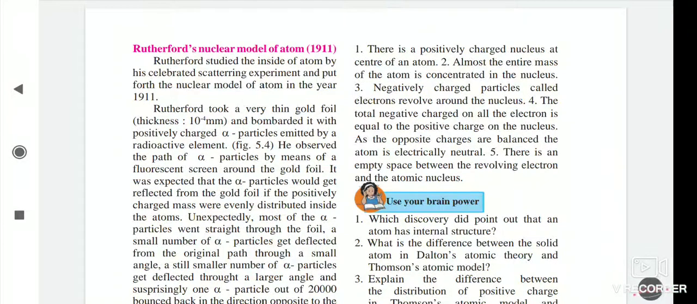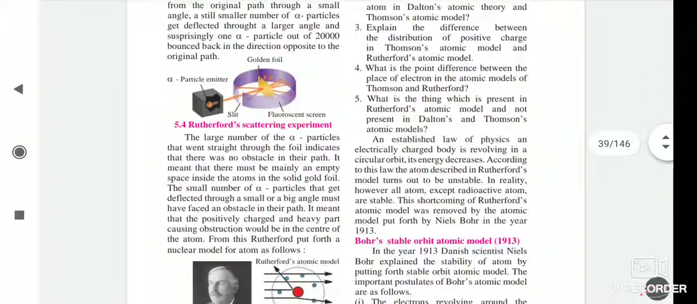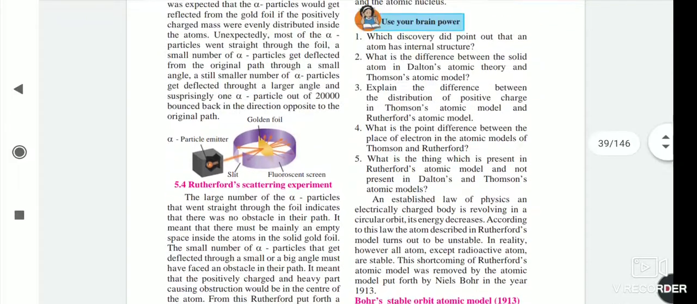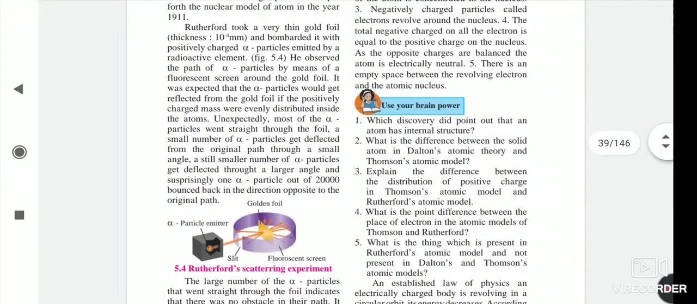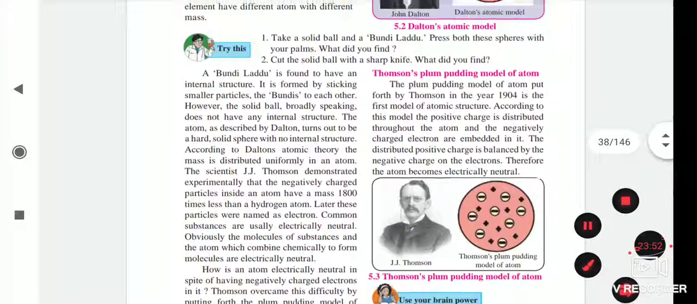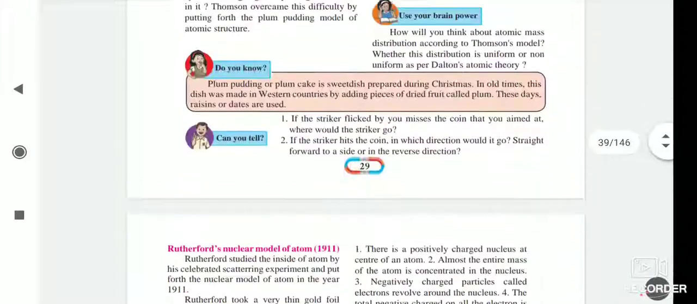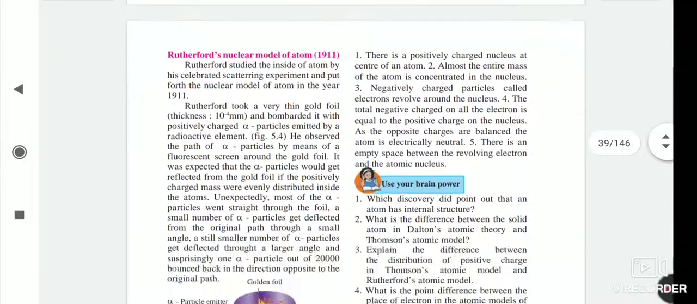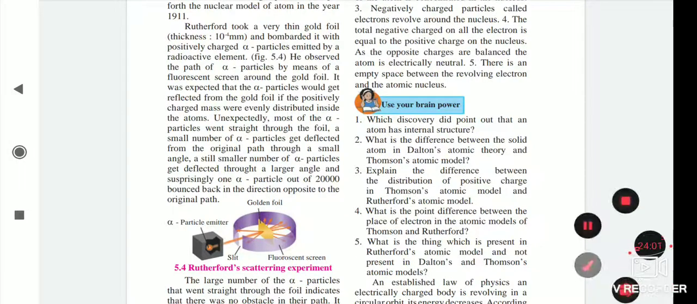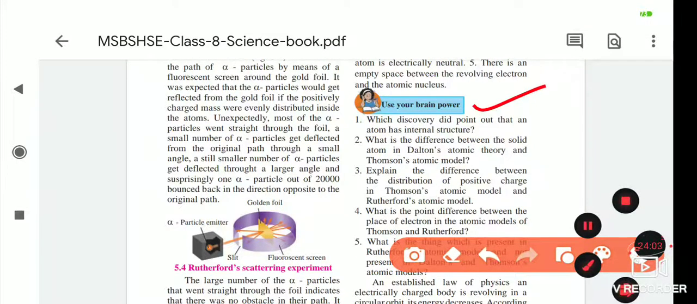Now we saw Rutherford's atomic model in detail, the experiment he had done, and afterwards his conclusion also we had seen. Now after looking at these three models, the first is Dalton's atomic model, the second is Thomson's atomic model, this is Dalton's, this is Thomson's, and this is Rutherford's atomic model. By using these three, we have to answer the questions, so use your brain power.